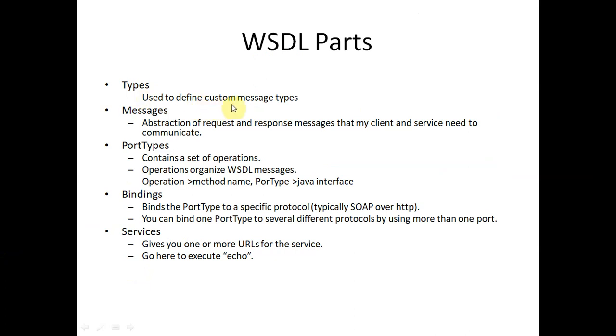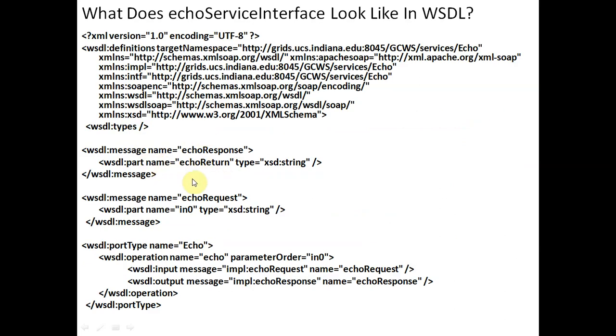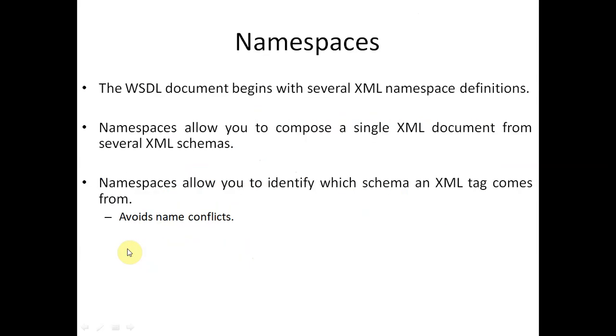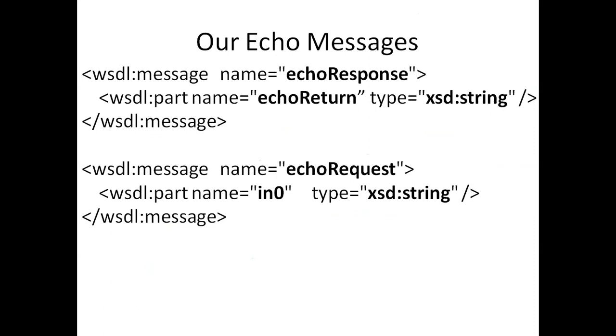First is the type, used to define the custom message type. The second one is the message, an abstraction of the request and response messages that client and service need to communicate. So this is the message. You can see again here echo response and echo request. Request and response both are messages, and you can see the same message in this form also, echo response and echo request. First of all request and then response.